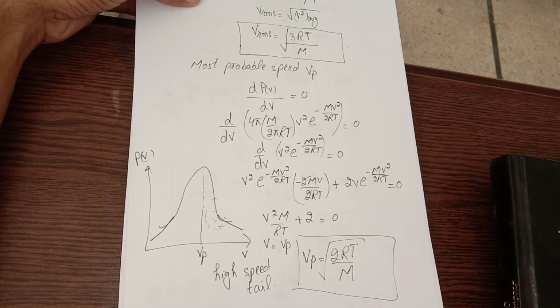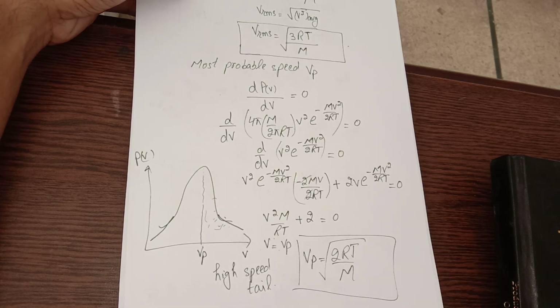Such molecules evaporate and leave the surface of the water, and then the clouds are formed and ultimately we get rain. When these molecules which have speeds higher than the probable speed leave, the other surrounding molecules take their position, and so the distribution of these molecules is maintained and it is not disturbed.